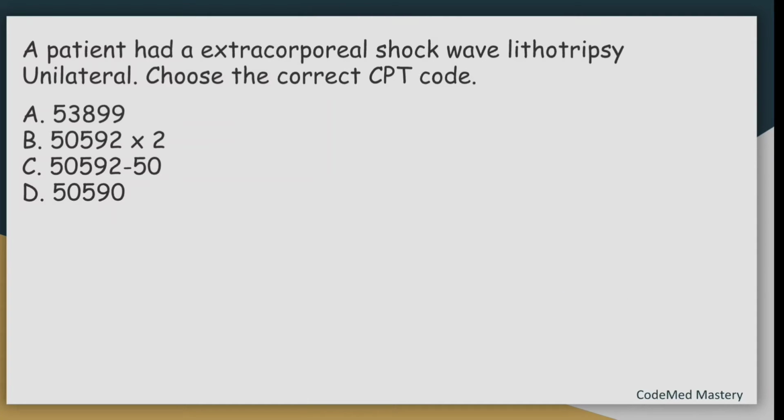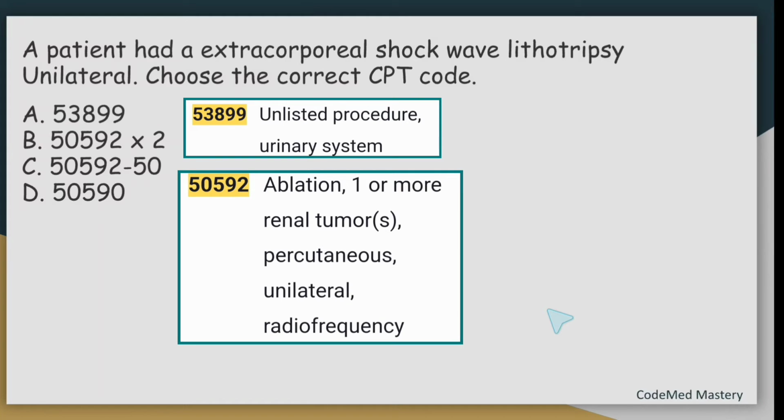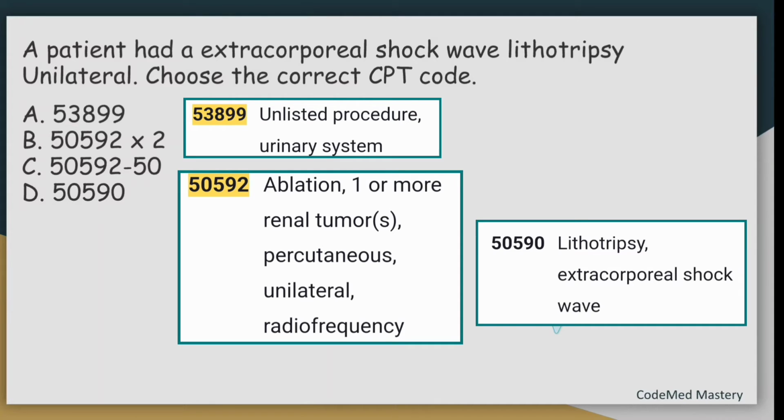Read the question. A patient had an extracorporeal shockwave lithotripsy unilateral. Choose the correct CPT code. Let us check the options. Check option A, 53899. 53899 is for unlisted procedure urinary system. 50592 is for ablation, one or more renal tumor, percutaneous unilateral radiofrequency. Option C also they have mentioned 50592 with modifier 50. Check option D, 50590, which is for lithotripsy extracorporeal shock wave.